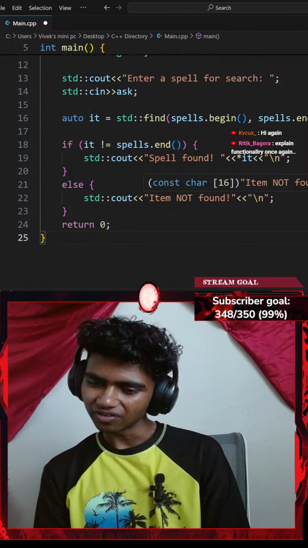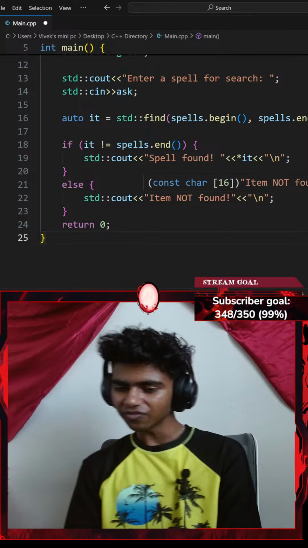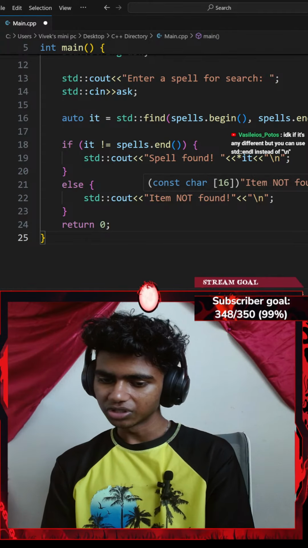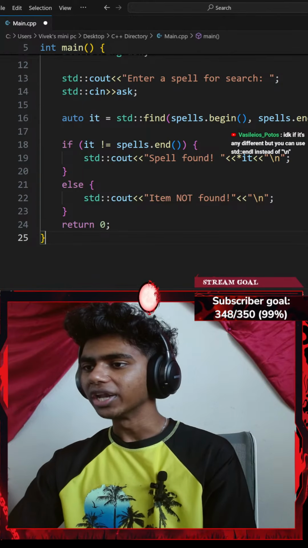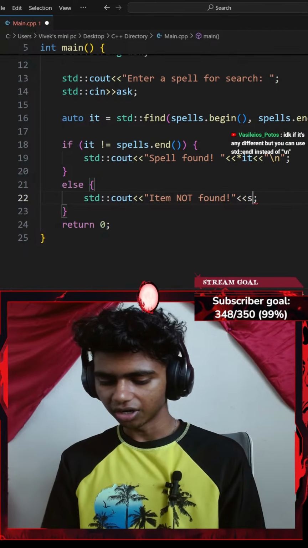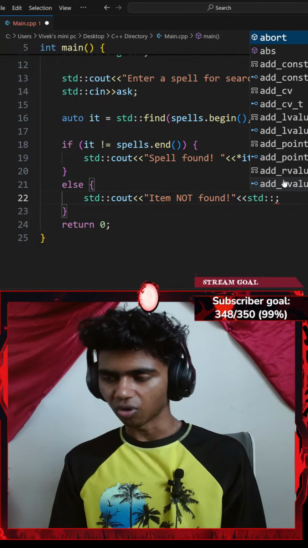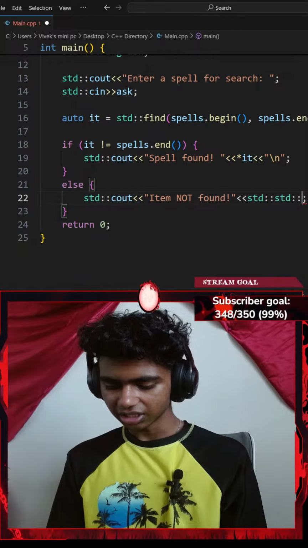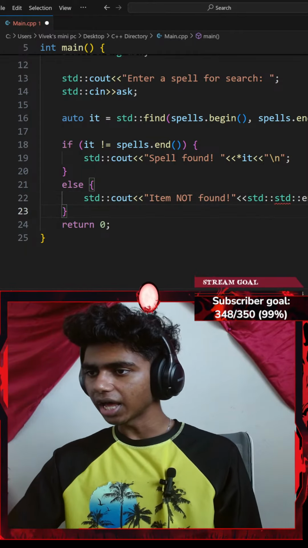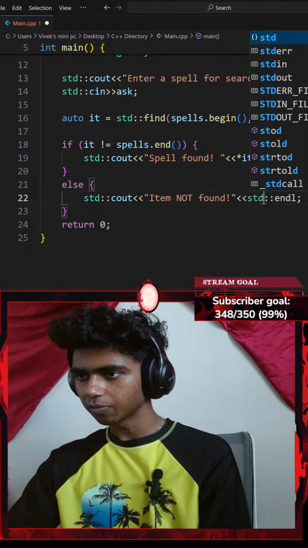Explain functionality once again. Is it different? IDK if it's any different, but you can use standard endline instead of new line. Honestly, yeah, I think it is different because standard endline flushes my whole code or something. Let's go with standard endline. There we go. Okay, let me go ahead and actually delete this part.